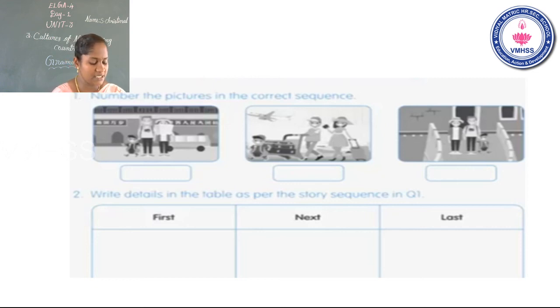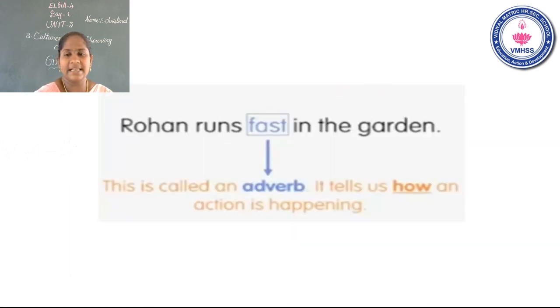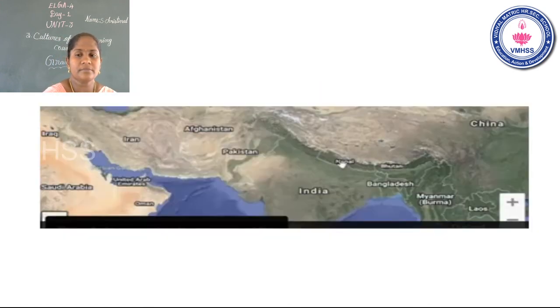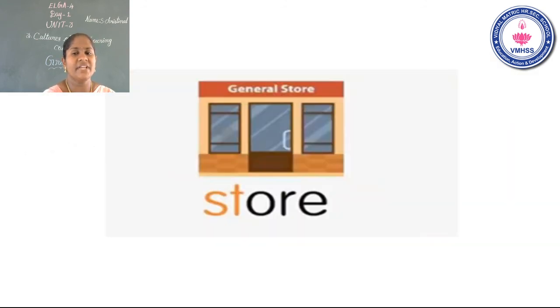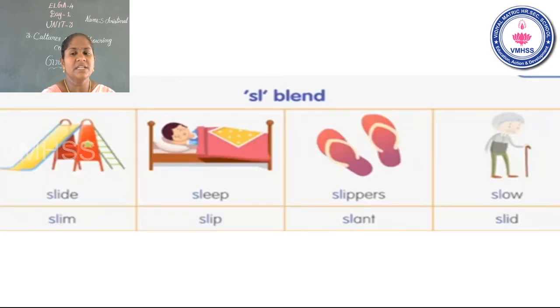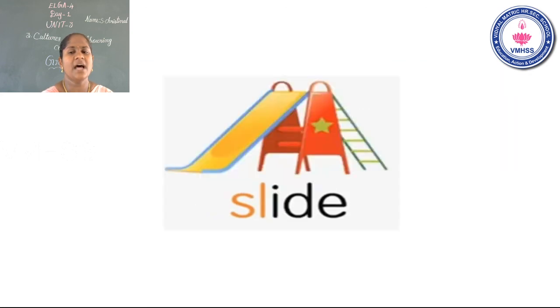Okay, yeah, children, listen. In today's class, what did you learn? Once again, dear children, listen. In today's class, we learnt about sl blends. What are the words in the sl blend?